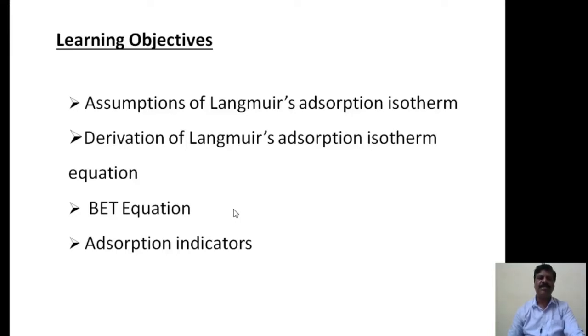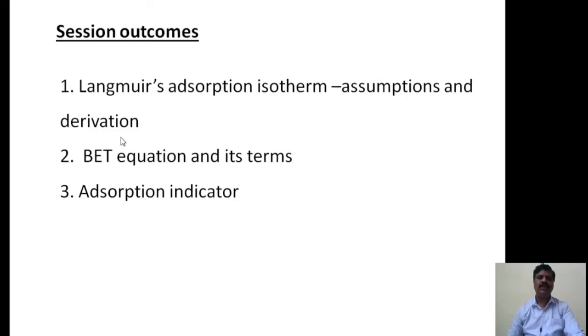After completion of this session, you will come to know the theory of Langmuir adsorption isotherm in the form of postulates, and we will also derive the equation of the Langmuir adsorption isotherm. Then you will know about the BET equation and the terms involved in it, and also the meaning of adsorption indicators. This is the knowledge you will get after the completion of this session.